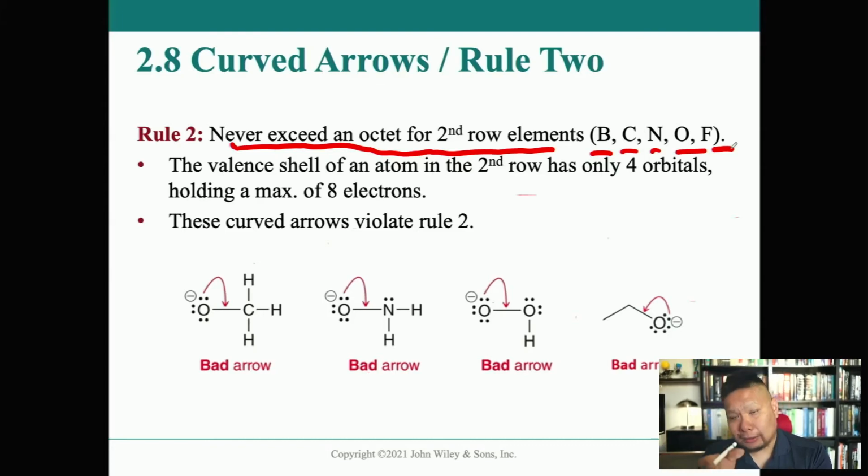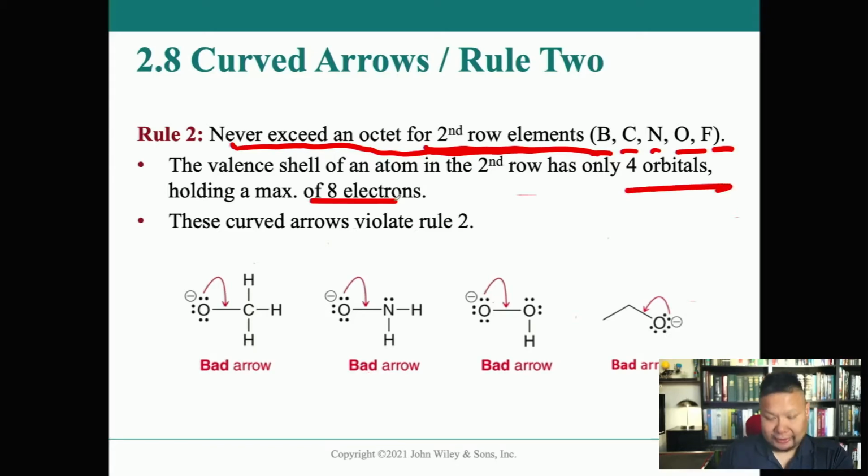It's the same column, or group, as oxygen, 6A, but it's in the third row, not the second row, and so it can actually have an expanded octet. That's the exception to the rule when you have things that are below the second row. But if you are a second row element, you cannot expand more than 8, right?